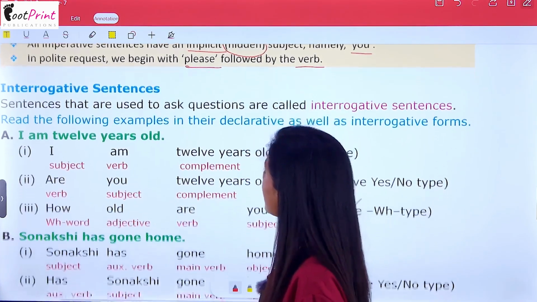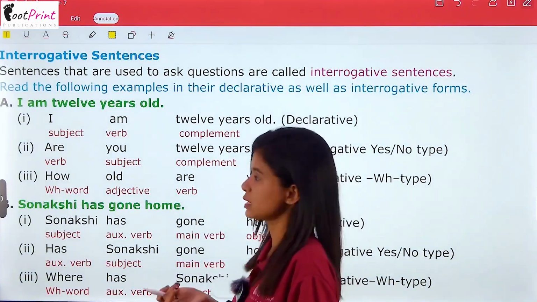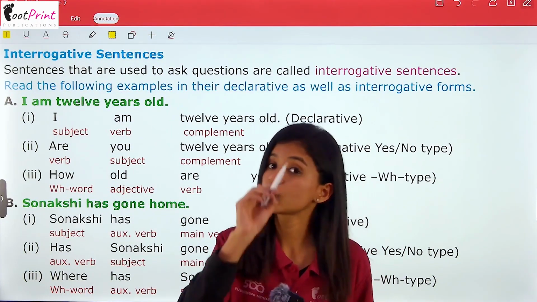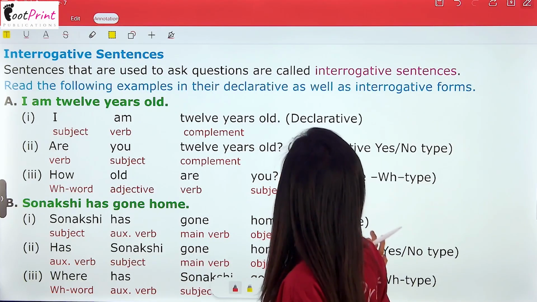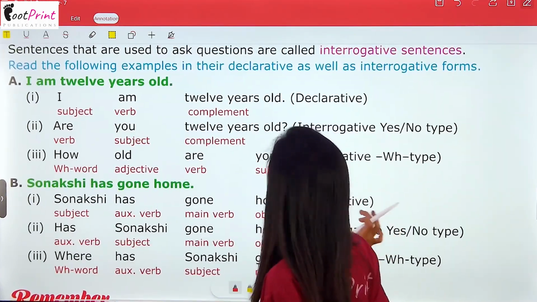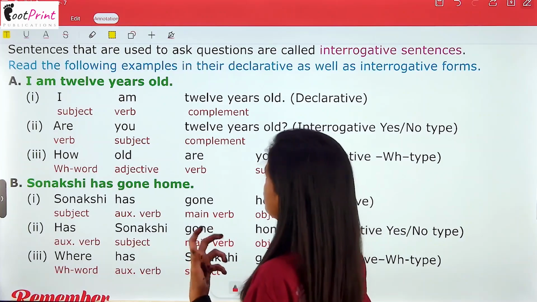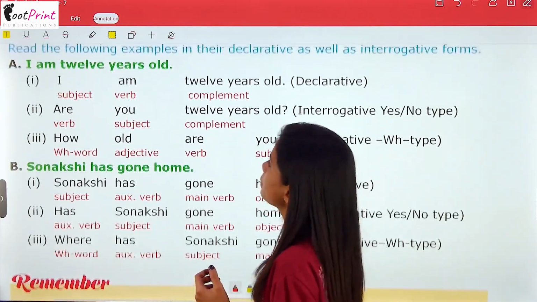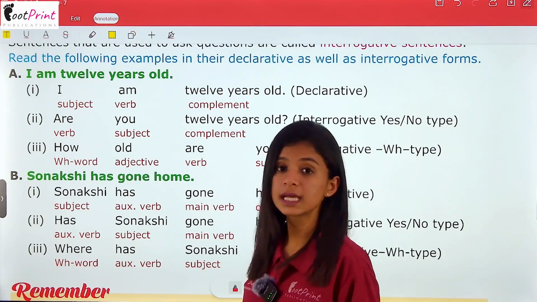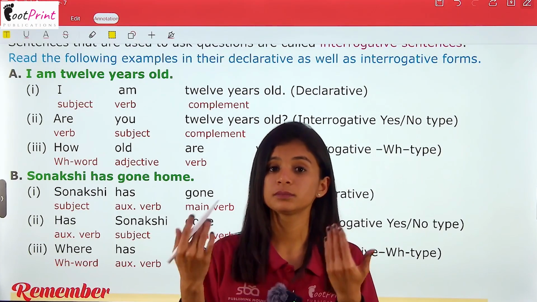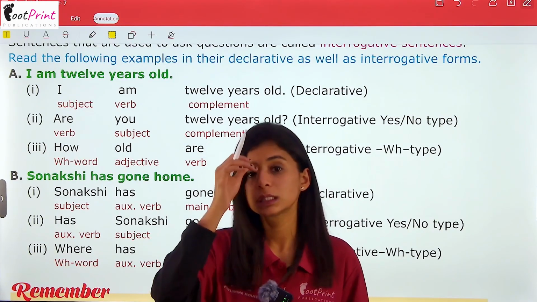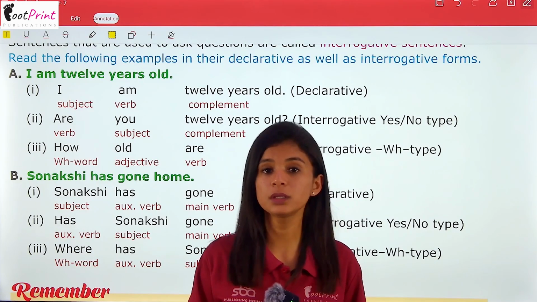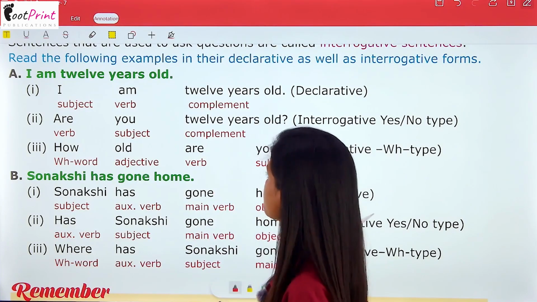Next we have interrogative sentences. Now these sentences are used to ask questions. You have to keep just this thing in mind, that they are used to ask questions. As in the previous class you have also read, in interrogative sentences the sentence will start with the helping verb and not with the subject.